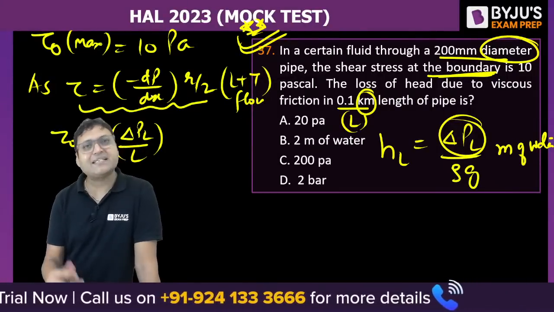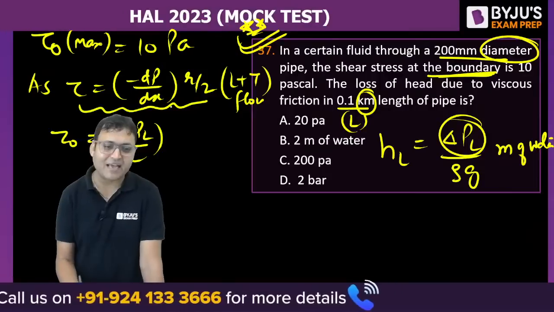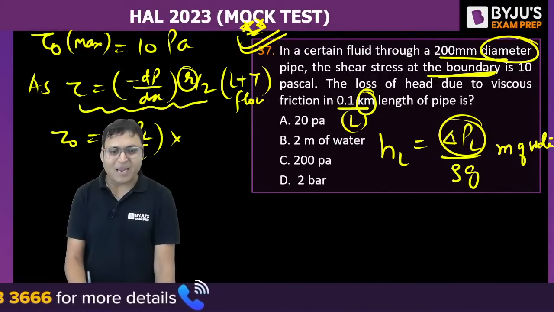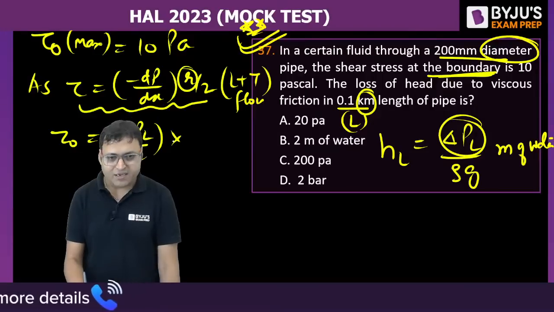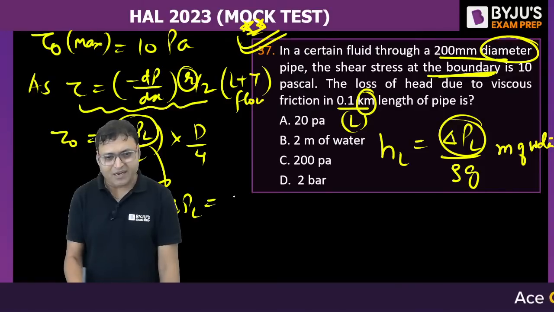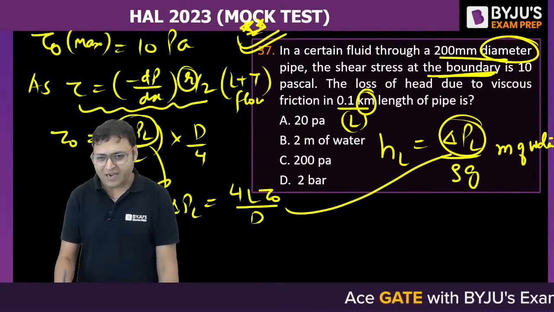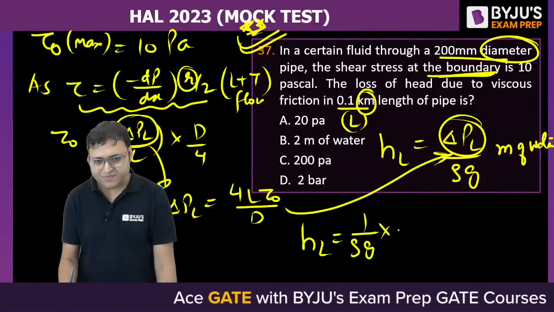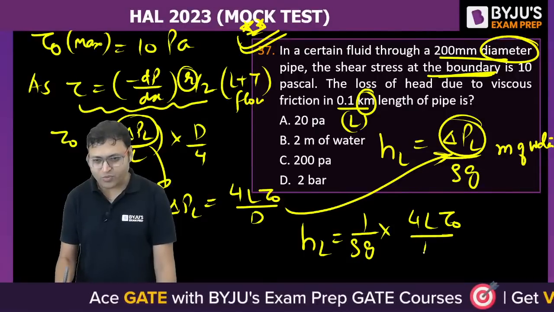So dP by dx can be written as delta P by delta x. Delta x is L, and the radius becomes capital R because it is at the boundary. So D by 4 we can write. From here we can find out the value of delta PL. What is delta PL? That is 4L into tau naught by D. Put the value of delta PL here. So HL is equal to 1 by rho G into 4L into tau naught by D.